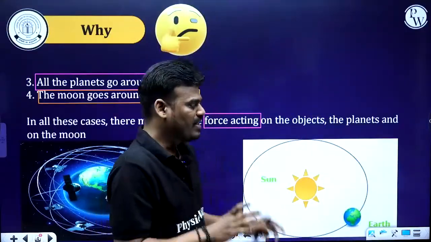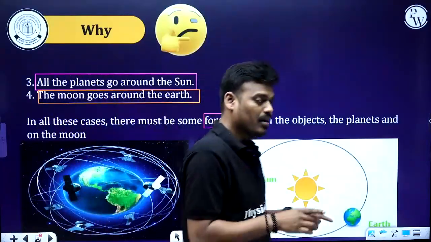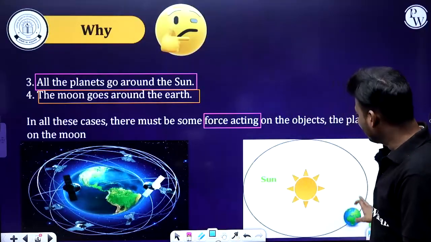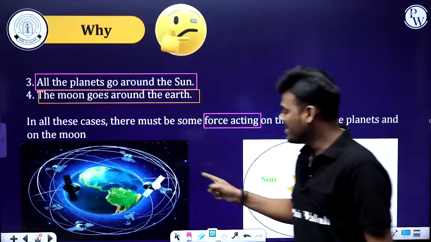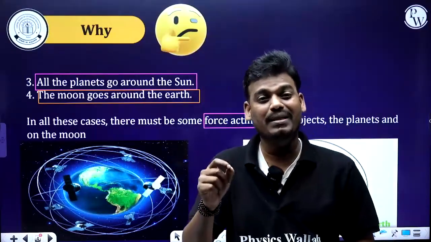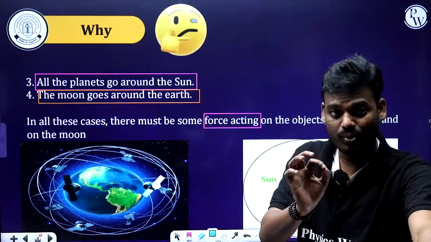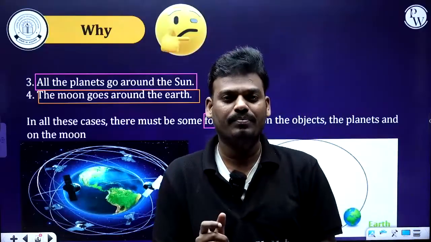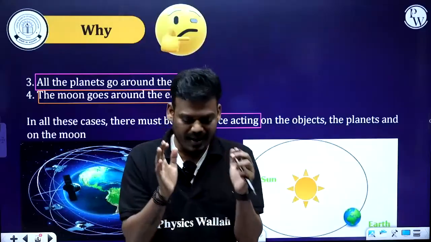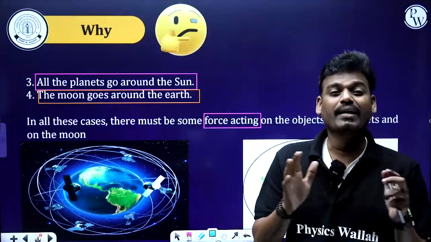And in these two particular cases, one is the Earth and another one is a satellite. If the Earth is revolving around the Sun and these satellites are revolving around the Earth, what must be the reason? What is the cause of it? Still it is a force. But what type of force? That is the gravitational force. So we are going to discuss this gravitational force in detail.